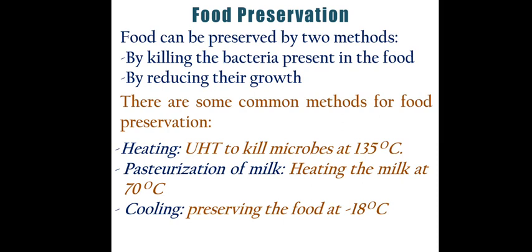So the next step is the pasteurization of milk. This is a very common technique for the preservation of milk, in which we change the temperature of the milk very rapidly, very instantly. The deep-frozen milk, that is at 4 degrees Celsius, is provided a temperature of 70 degrees Celsius, sometimes 70 to 72 degrees Celsius. At this sudden change of temperature, the bacteria cannot adapt themselves and they simply die. So heating the milk at 70 degrees Celsius is the pasteurization method.